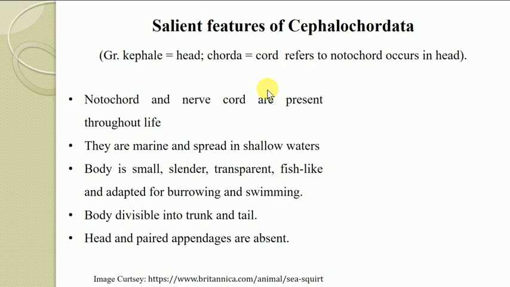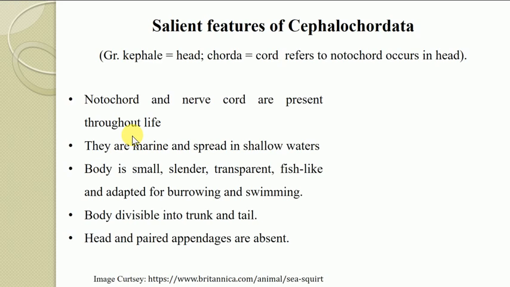The characteristic feature of this group is that the notochord and nerve cord are present throughout life, which is very important, along the entire length of the body.